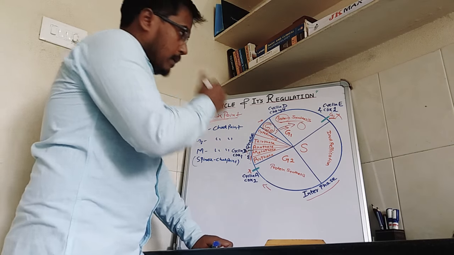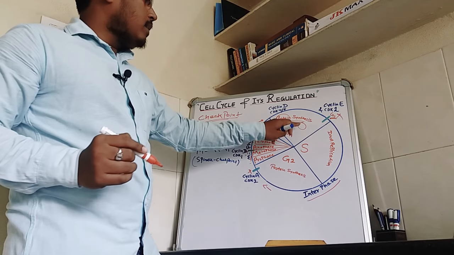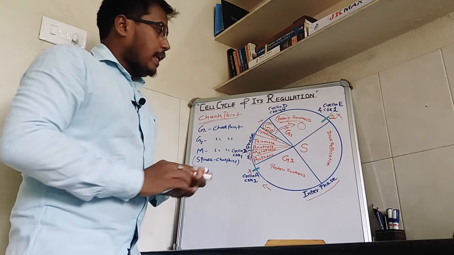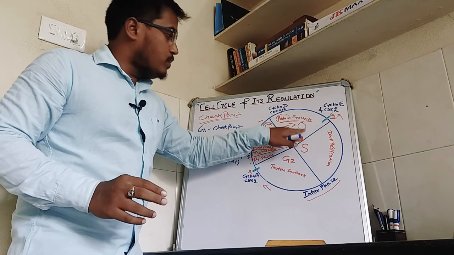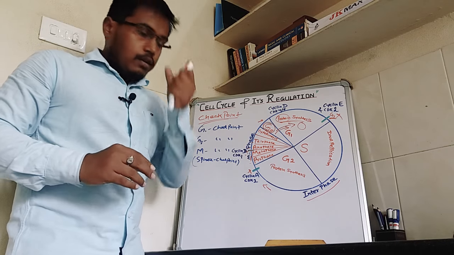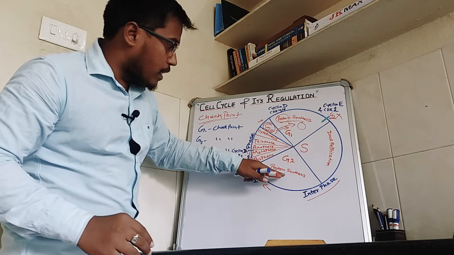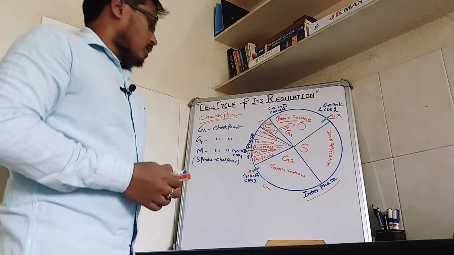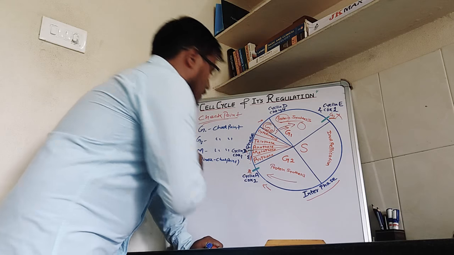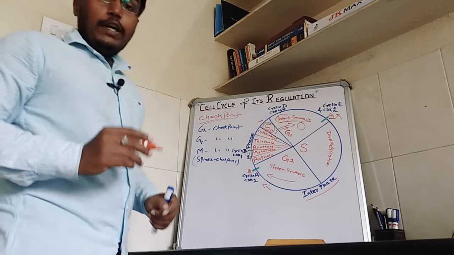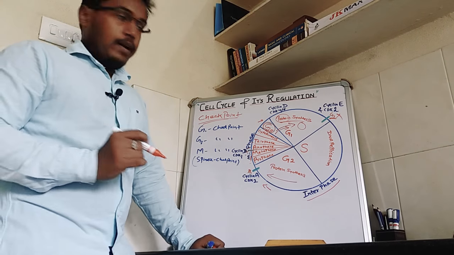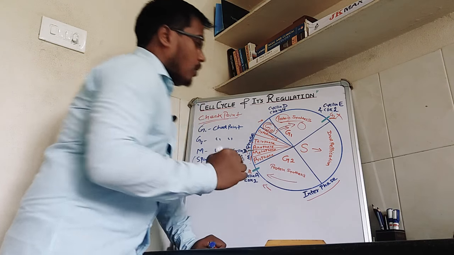If everything is okay, it will pass the cell from G1 to S phase, where DNA replication occurs, and next to G2 phase. Here there is another checkpoint called the G2 checkpoint. It will check whether the DNA is replicated properly, because in S phase we have already completed our DNA replication.